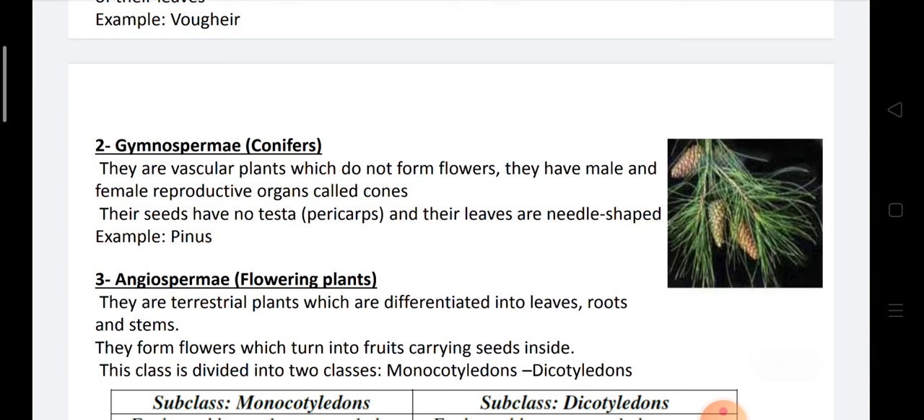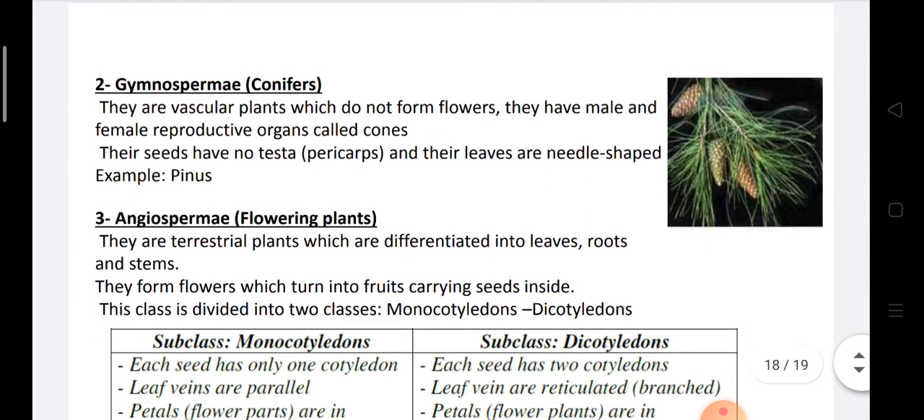Number 2, gymnosperms or conifers. Conifers, or gymnosperms, are vascular plants which don't form flowers. They are non-flowering plants only. They have male and female reproductive organs called cones. So there are male cones and female cones. Their seeds have no testa and are naked, and in shape they are like needles.